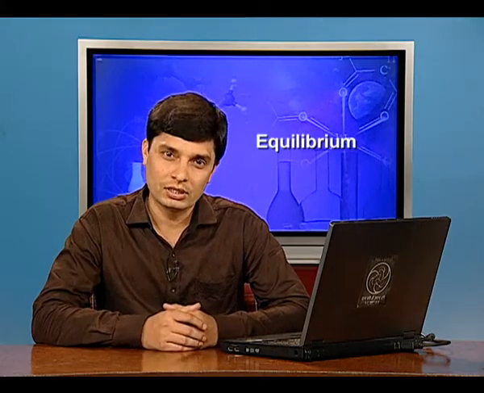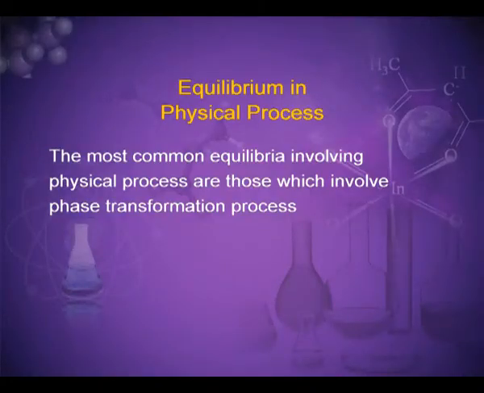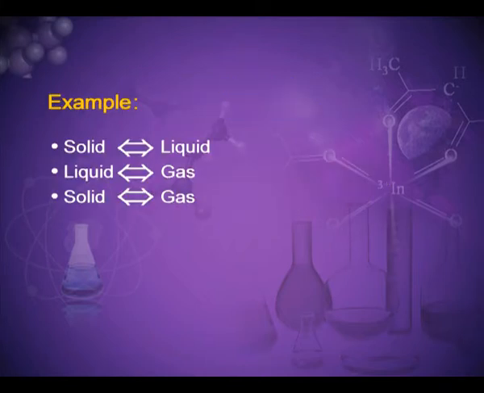Equilibrium in physical process. The most common equilibria involving physical processes are those which involve phase transformation. For example, solid can transform into liquid and liquid can transform into solid. Liquid can change into gas and gas into liquid. Similarly, solid can transform into gas and gas can transform into solid.